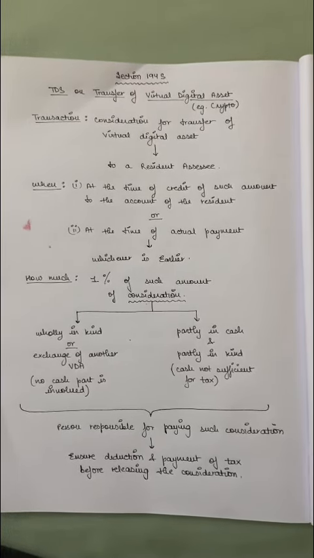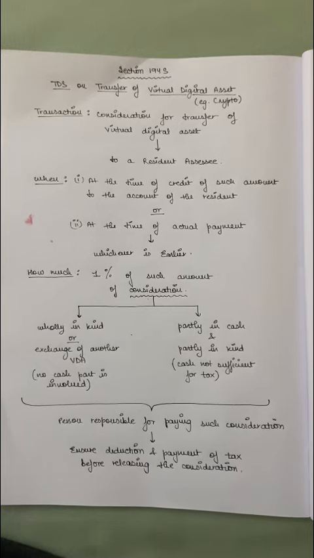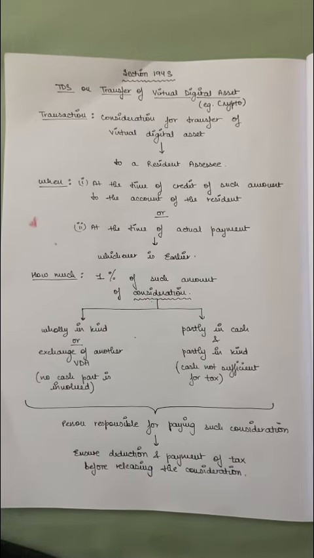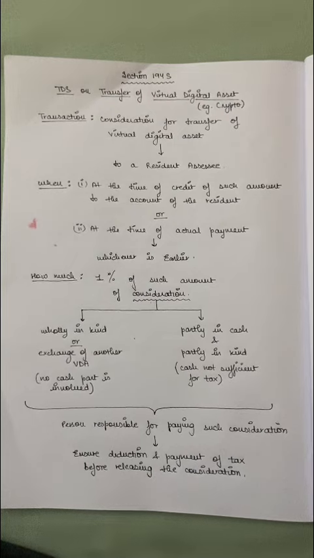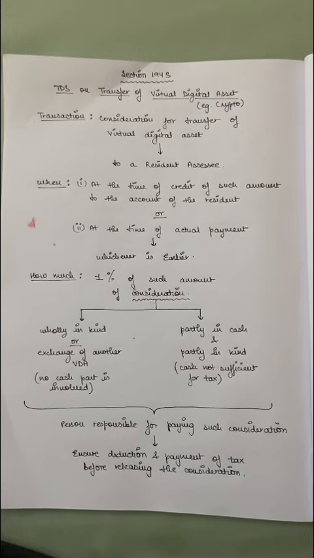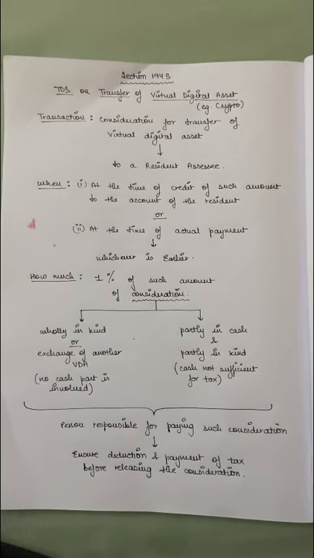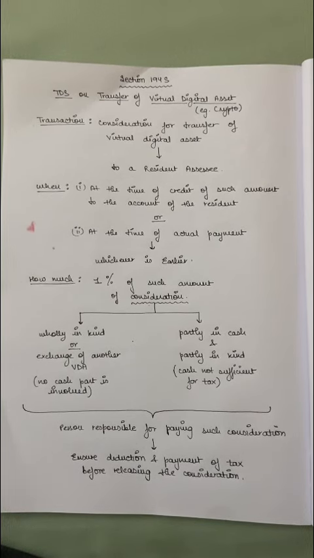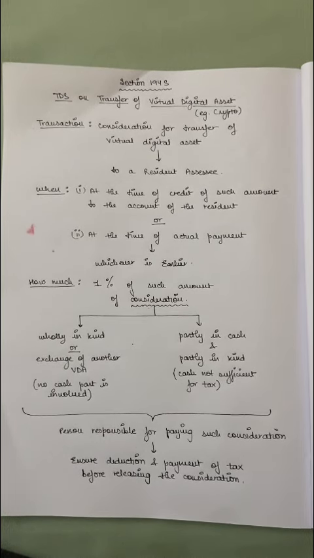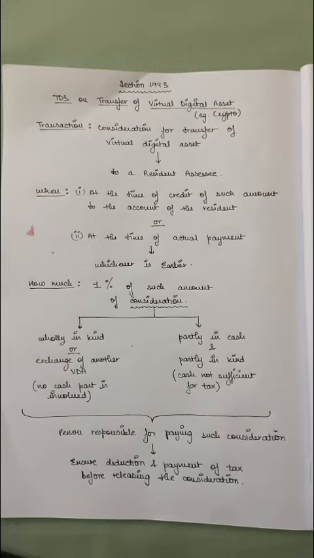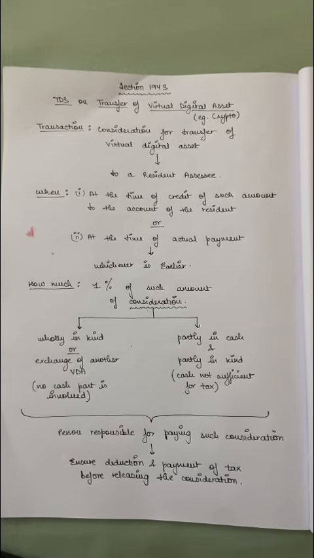So there seems to be a common confusion between folks these days that in case you exchange one VDA for another, you do not need to deduct TDS and section 194S would not be applicable. But I hope this clears the doubt, and TDS is applicable whether you transfer the VDA for cash or kind or a combination of both.